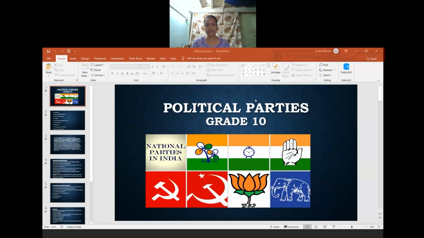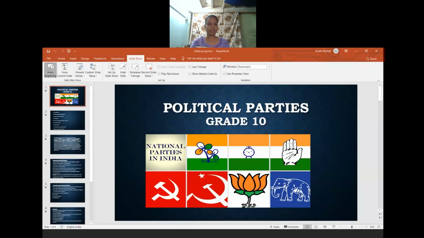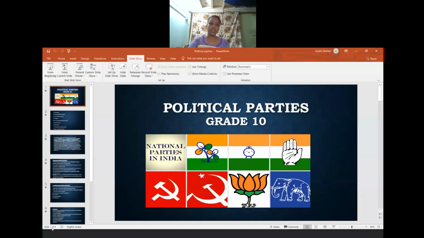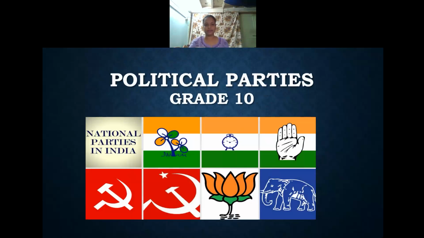In the last class in political science, we learned about federalism, how federalism has been practiced in our country, how local self government came into existence, and what the powers and functions of local government are. Coming to another tool of democracy, today we are going to learn about political parties.